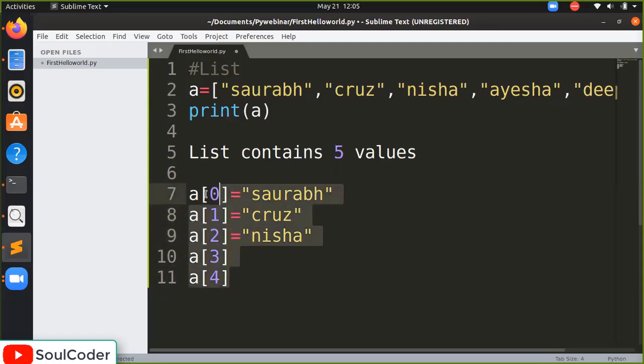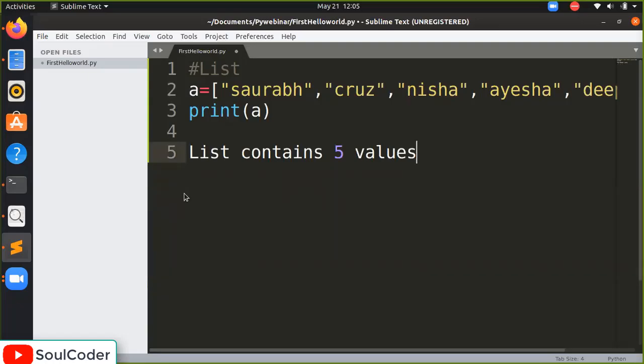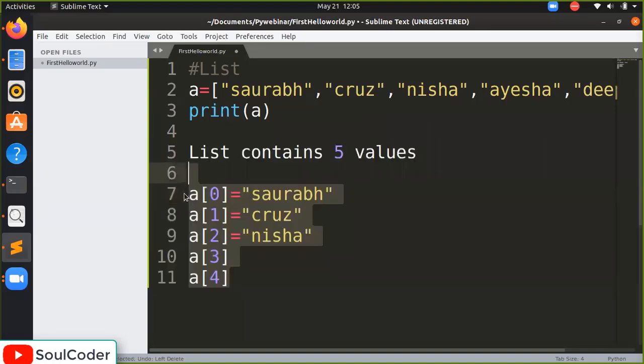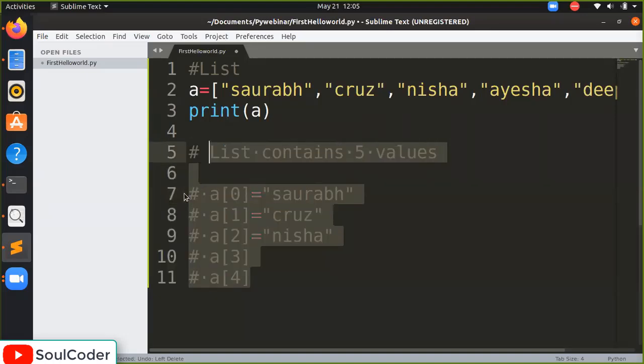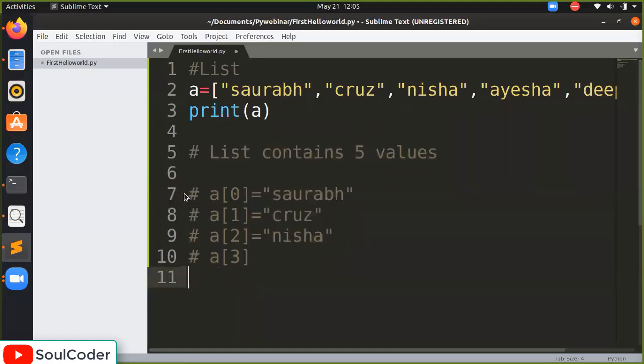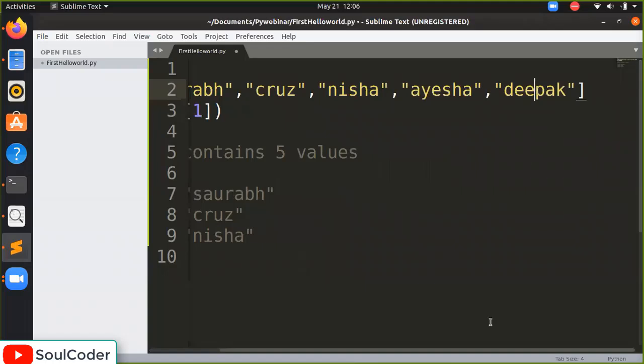So when we want a single value from it, I'm making a comment. These are the comments. I want Cruz. So what is the value of Cruz? a of 1. Again we use the brackets here and we say 1. Here 0, 1, 2, 3, 4.